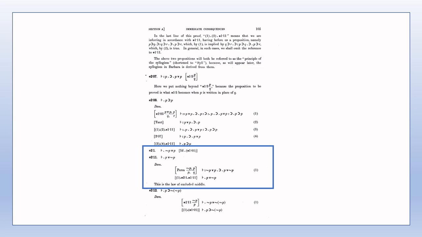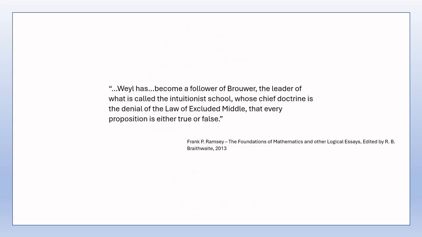For example, in Ramsey we see, "Weyl has become a follower of Brouwer, the leader of what is called the Intuitionist school, whose chief doctrine is the denial of the law of excluded middle, that every proposition is either true or false."